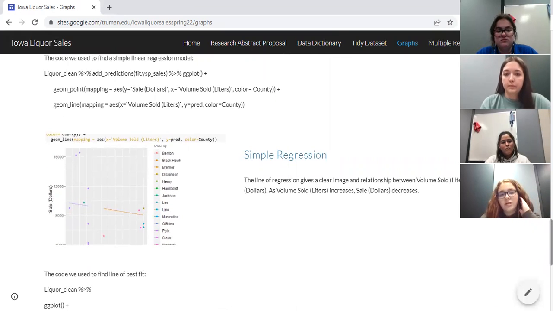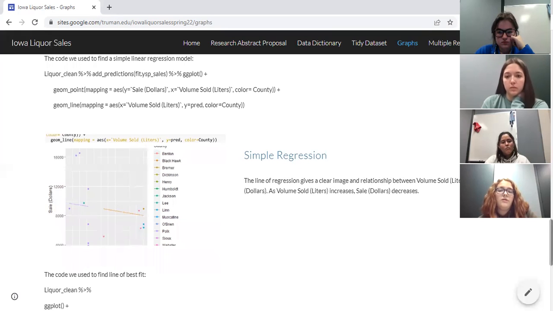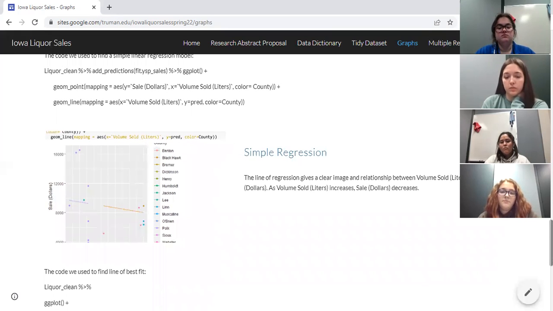The simple regression line is next. The line of regression gives a clear image and relationship between volume sold in liters and sale in dollars. As volume sold in liters increases, the sale in dollars decreases.